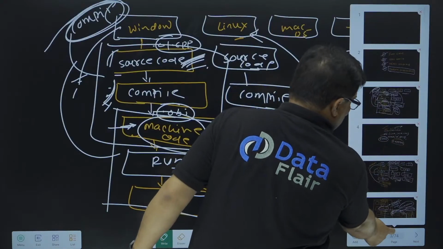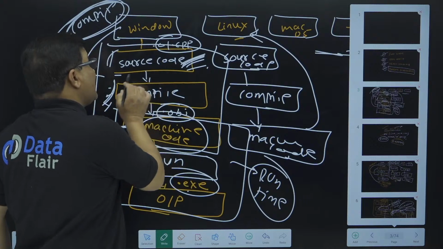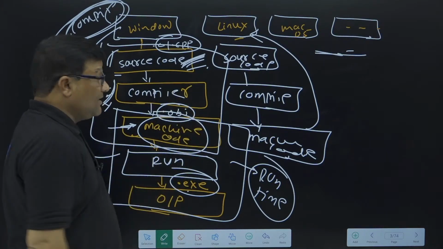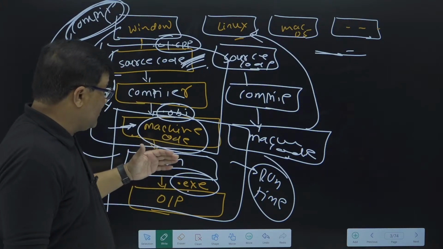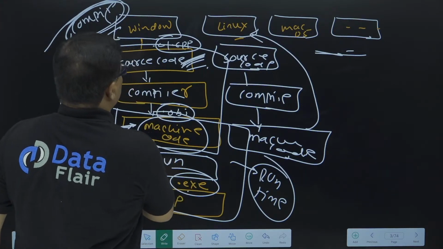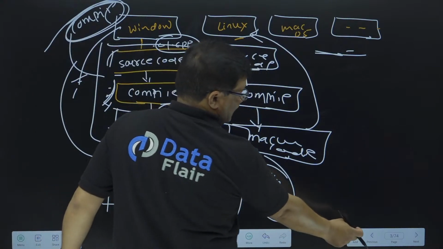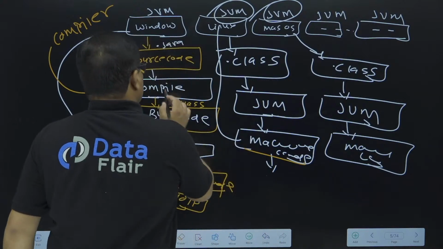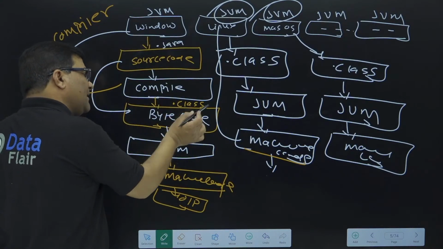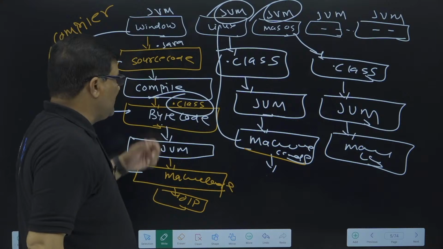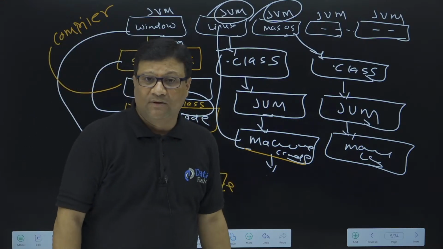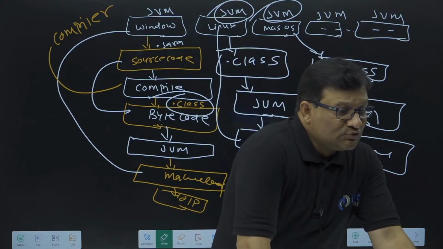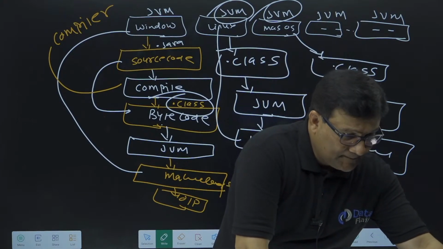In C++ execution, the source code is converted into machine code by the compiler. That's why it's machine code. But in Java, see this one: source code is compiled by the compiler and converted into bytecode. So the compiler is the software responsible to convert source code into bytecode. Okay, any other question? If no doubts, let's move further.